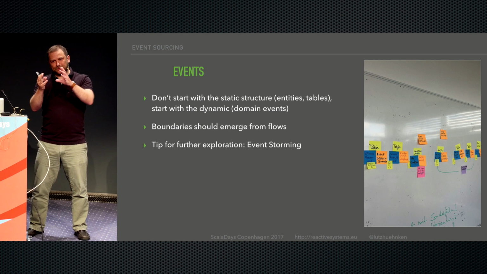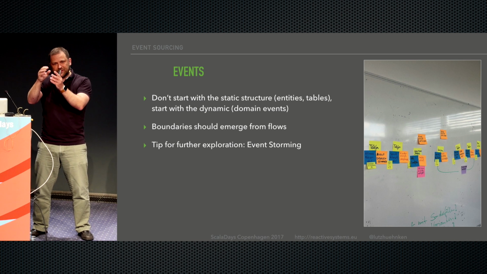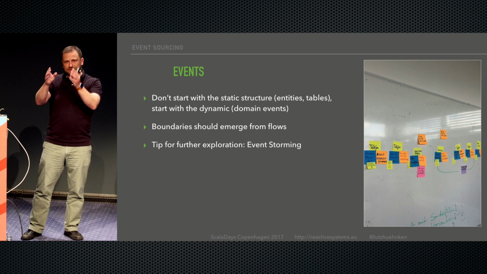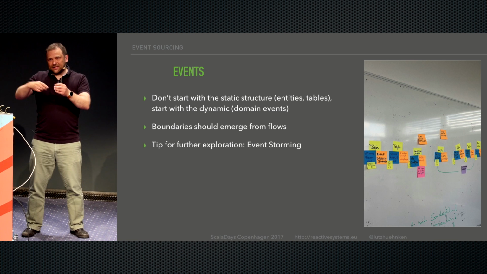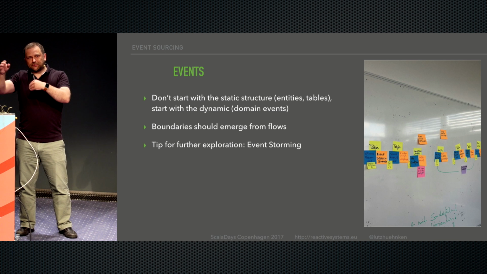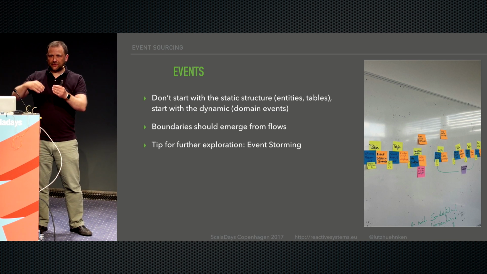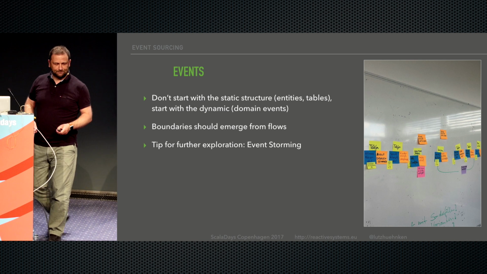You figure out, okay, to process this event, whoever receives this event also needs to know this, and has to have a certain knowledge to validate something that comes in. So there's a boundary where I have a cohesion, where I have to put things together. But this event can be processed without knowing anything else that happened in the system, so there's a nice boundary there. Although, if you start from a static model, maybe you would have put it into one.